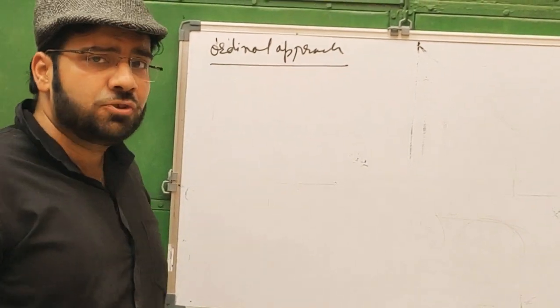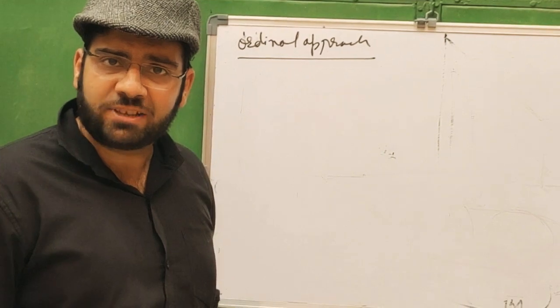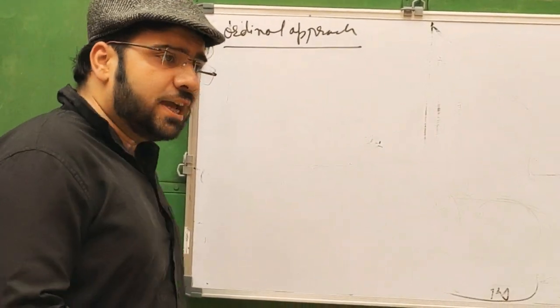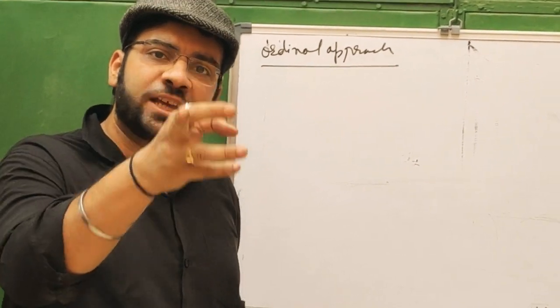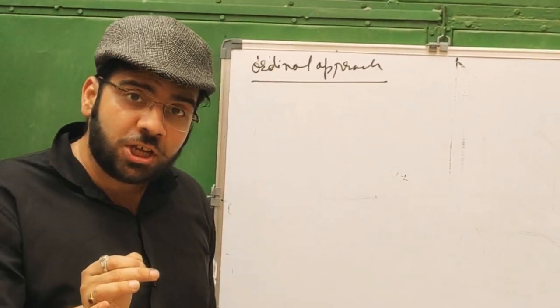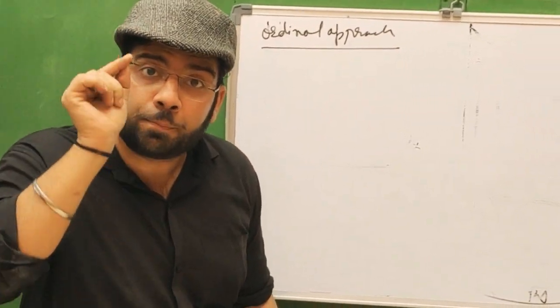They said that utility cannot be measured in terms of money because it is a psychological concept, but it can be ordered. Utility can be measured with the help of a scale of preference.